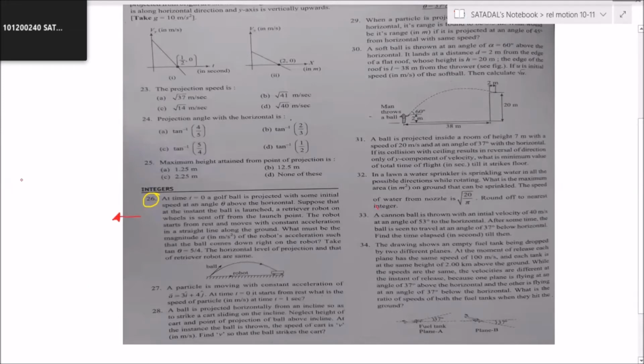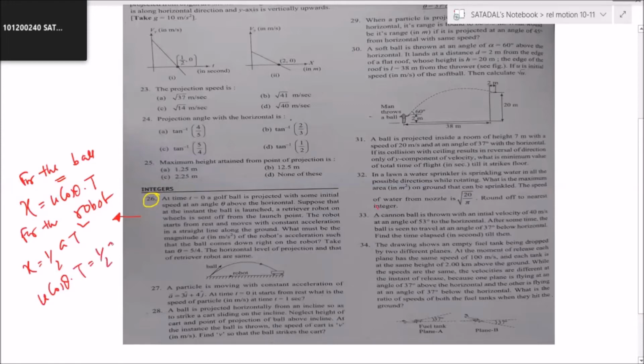So write like this. For the ball, x distance covered is equal to u cos theta into time of flight. Then for the robot, x is equal to half a t square. Both these values have to be the same, no? Then only it will be able to catch. So just calculate. You will find a is equal to 8 meter per second square.